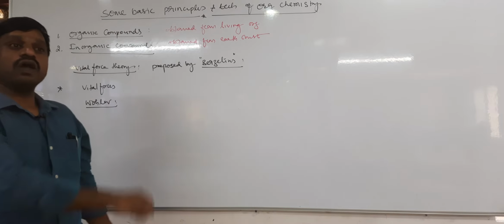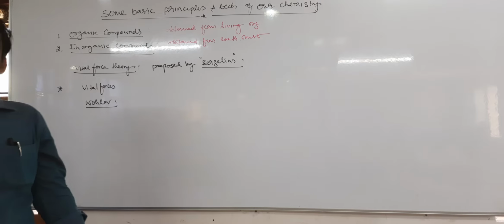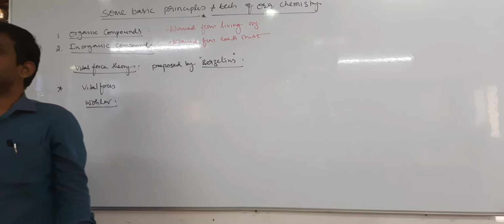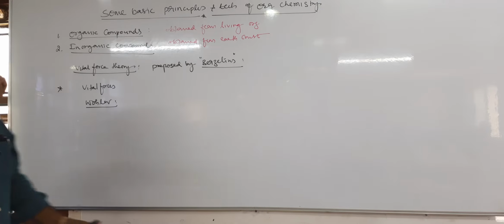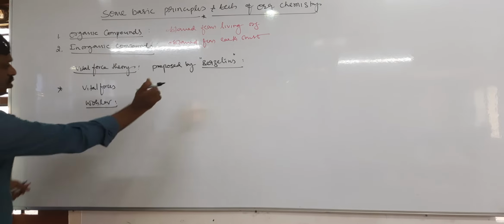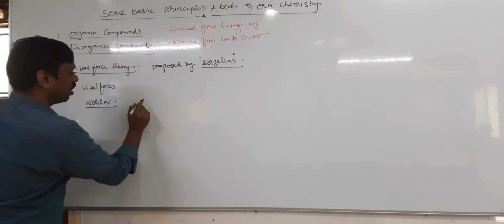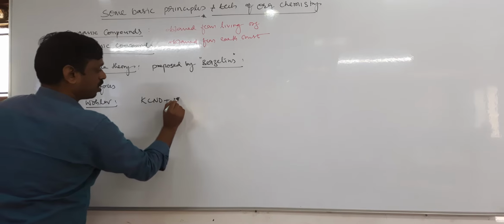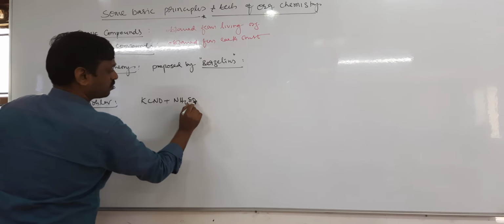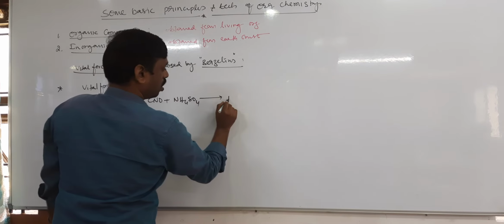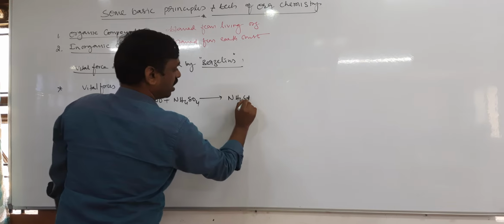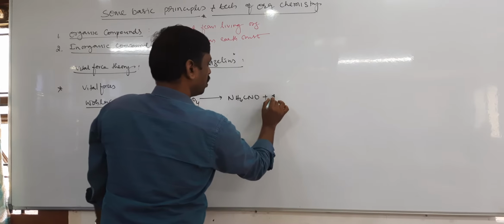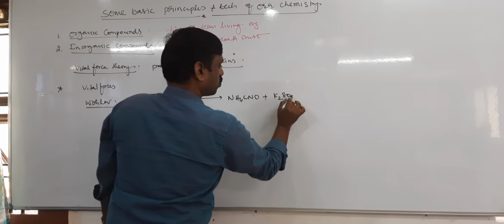But Wohler prepared urea from ammonium cyanide. On heating ammonium cyanide, he got urea. The reaction is: potassium cyanate, KCNO, reacts with ammonium sulfate to give ammonium cyanate plus K2SO4.